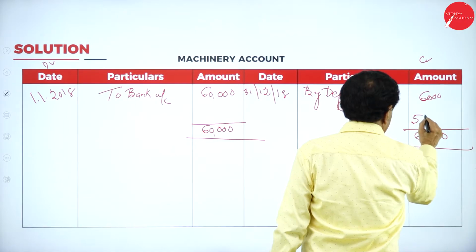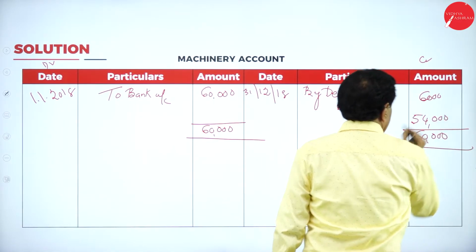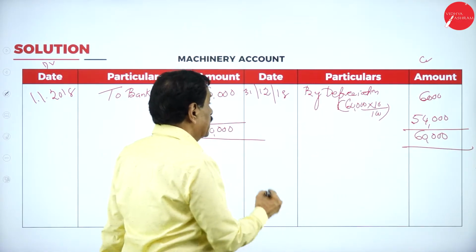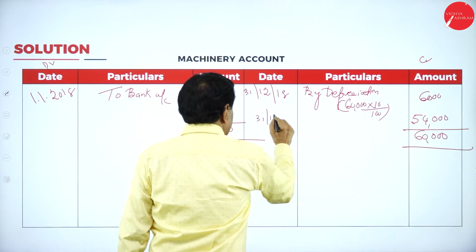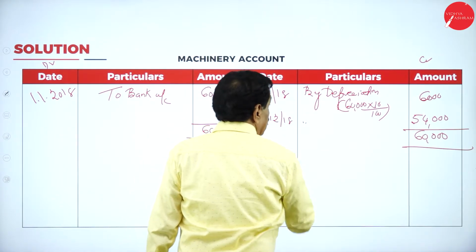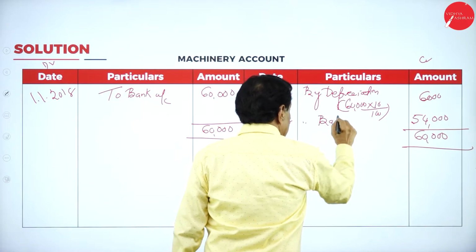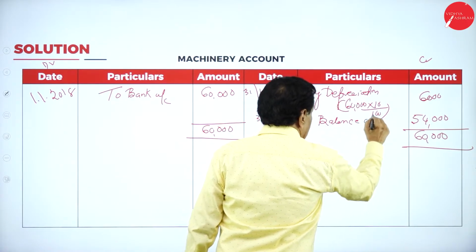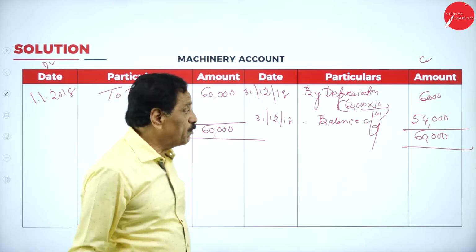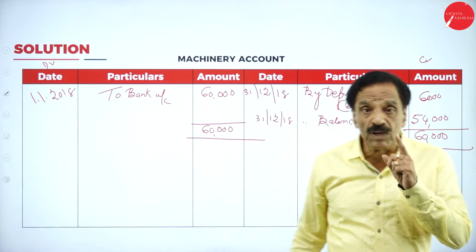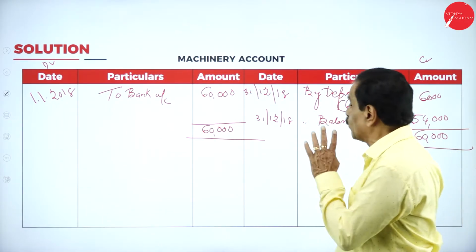$54,000. End of the year, 54,000, 31st December 2018, by balance carried down. So at the end of the year, the value becomes 54,000. After 1 year, the value becomes 54,000.